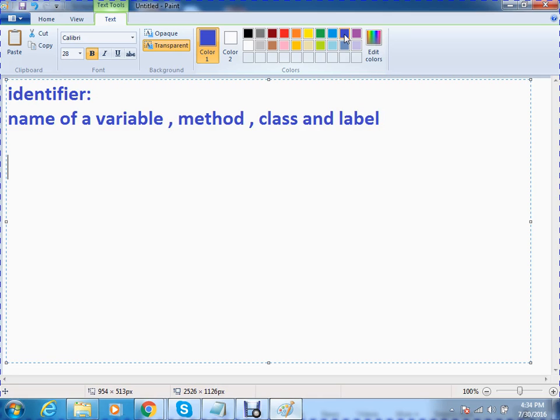Now I have a doubt. Can I write a variable as int Anil underscore 123 equals 88? This is the data type, and this is the variable. Now, can I write a variable like that? Sure. Why?